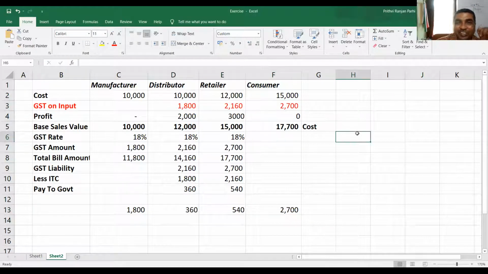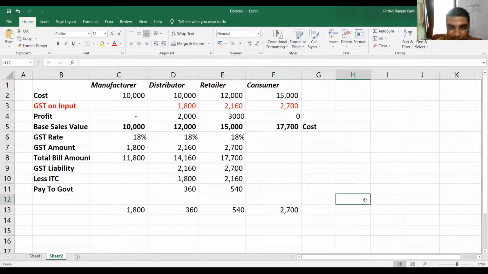Who is bearing 2,700? The consumer is bearing 2,700. These middlemen are not bearing anything. They pay only 360 rupees, which is their value addition. It's the tax on the value addition. The manufacturer paid 1,800, the distributor paid 360, the retailer paid 540, and ultimately the consumer paid 2,700.